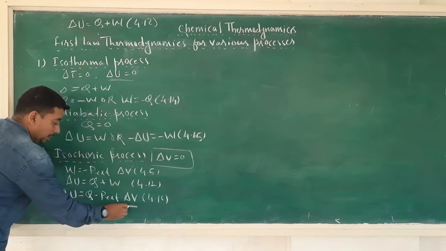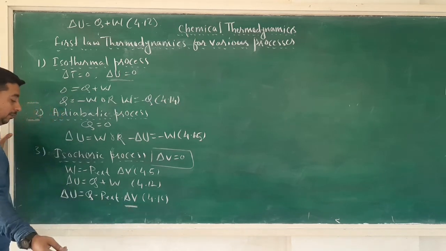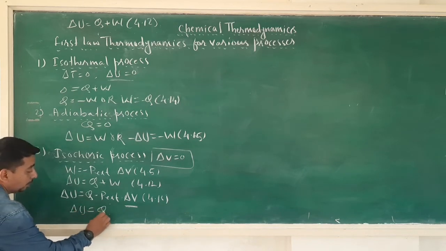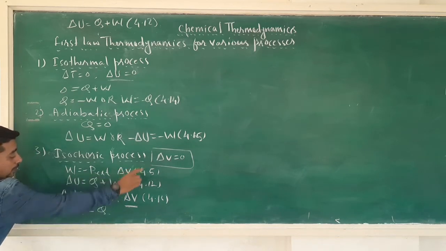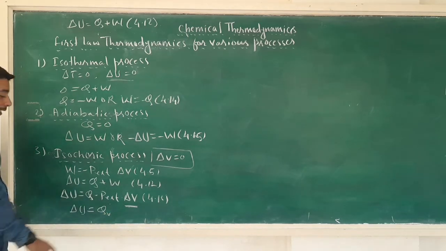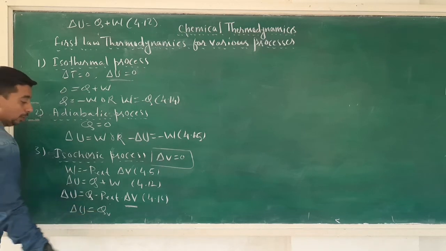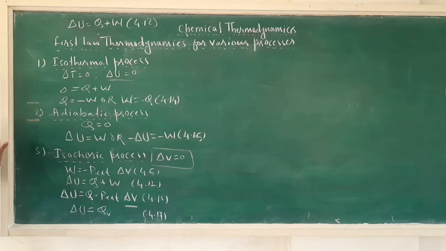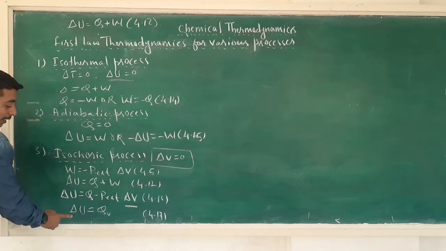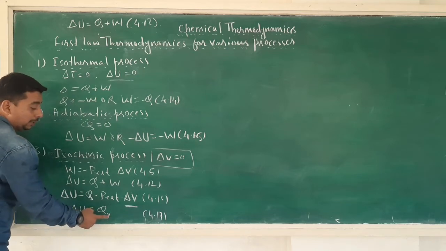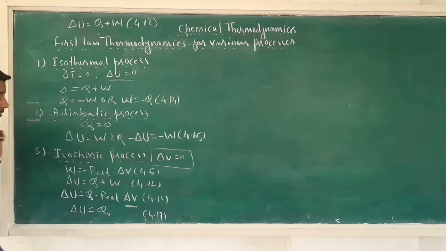This delta V is equal to 0 multiplied by Pext will be equal to 0, or I can write it as delta U is equal to Q, and as the volume is constant, I will write subscript V. This subscript V is showing that heat is supplied to the system at constant volume. Put it as equation number 4.17. So this equation number 4.17 suggests that internal energy increases when the heat is supplied to the system at constant volume.